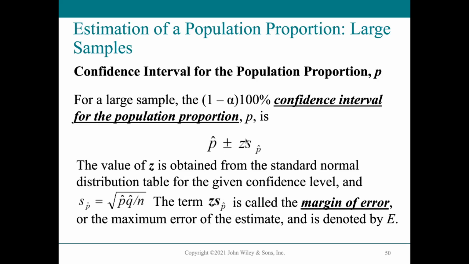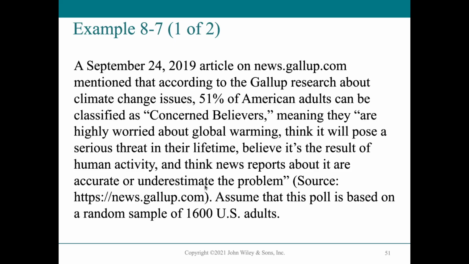Our z s_p hat is our margin of error, or maximum error of estimate. And our s_p hat is the standard deviation, which is the square root of PQ over N. So let's have an example.